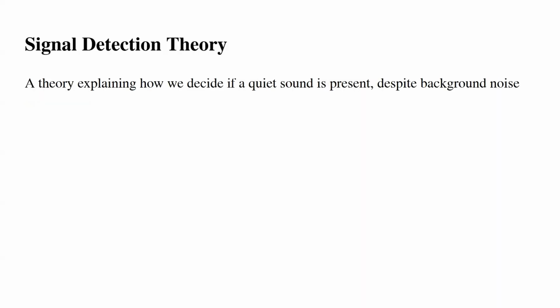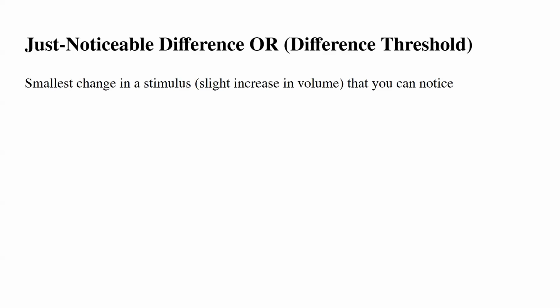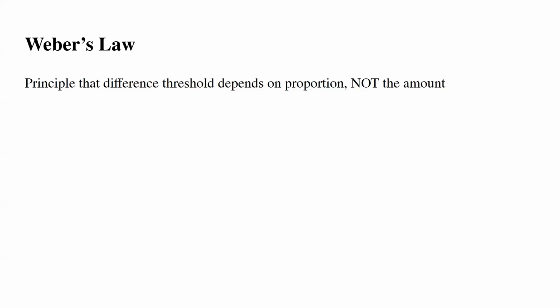Signal detection theory is a theory explaining how we decide if a quiet sound is present despite background noise. Absolute threshold is the minimum amount of stimulation required for a stimulus to be detected by a sensory system. Just noticeable difference is the smallest change in a stimulus that you can notice. Weber's law is the principle that difference threshold depends on proportion, not the amount.